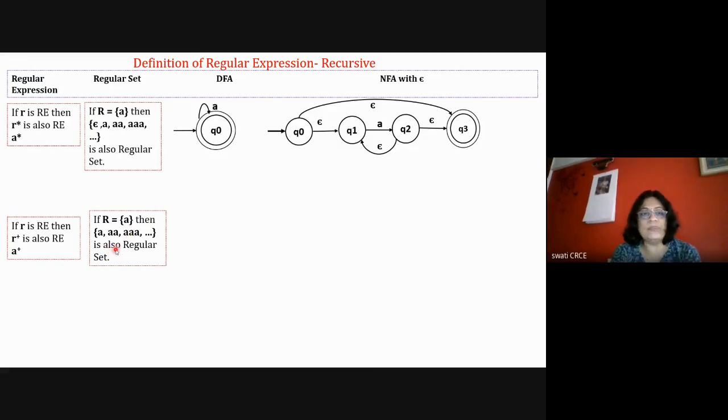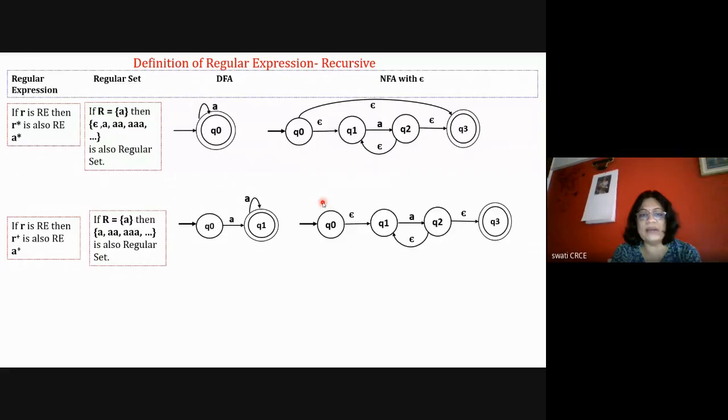So I'll draw the diagram for the DFA: in the initial state at least one A is there, and after that A can be there any number of times. So this diagram is changed now. The similar diagram for R plus is this, where this particular epsilon transition is not there. Otherwise the diagram is the same: with epsilon it goes to Q1, then A to Q2, then epsilon, and it can be traversed many times. So this is for R plus. I think there is no doubt in this. You need to remember all these diagrams to solve the questions.